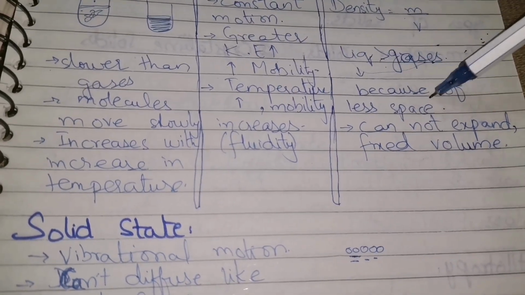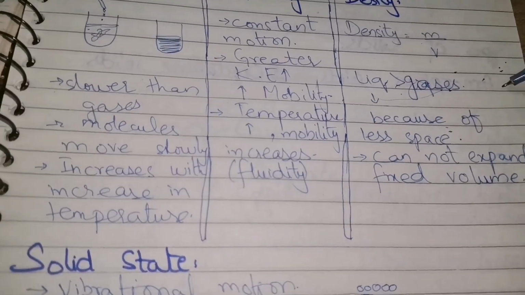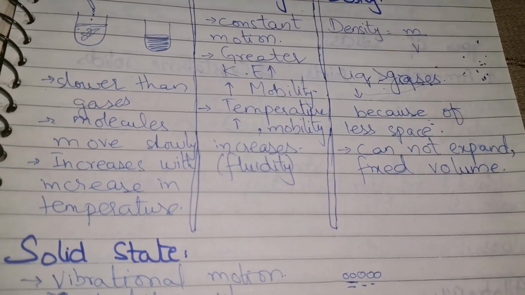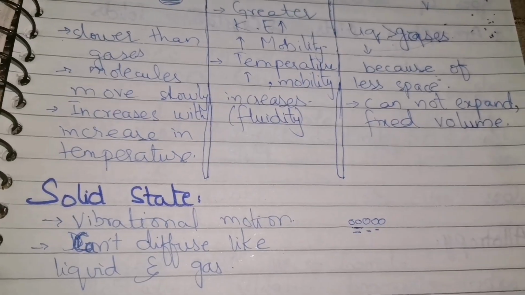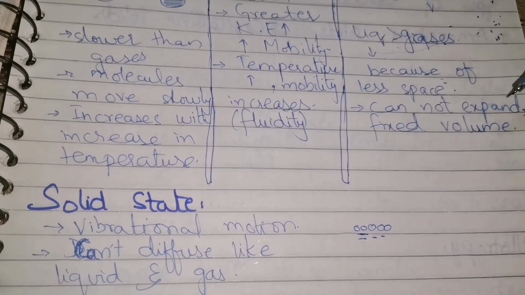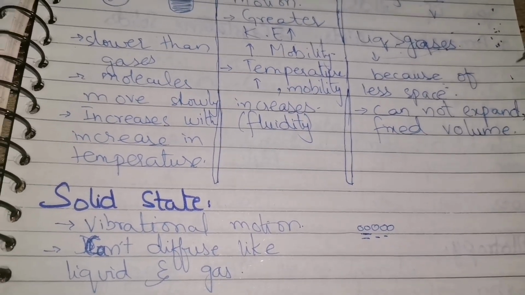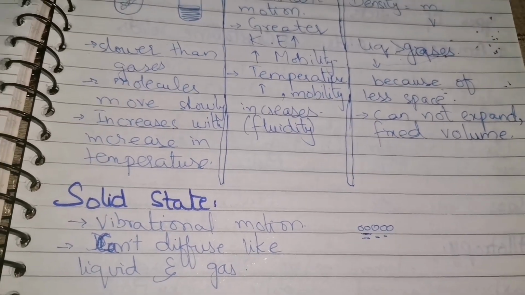Because in liquid there is less space. The liquid particles are closer together as compared to the gaseous particles. Now we can also say that the liquid molecules cannot expand. They have a fixed volume and they stay in that volume until we freeze them.